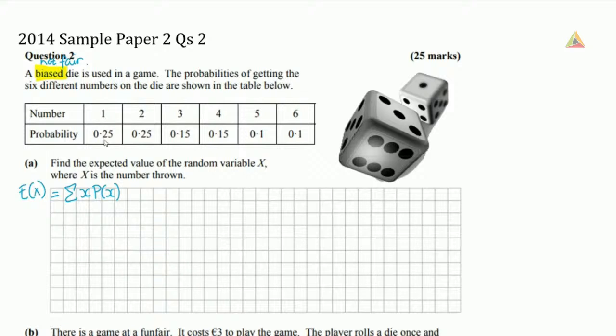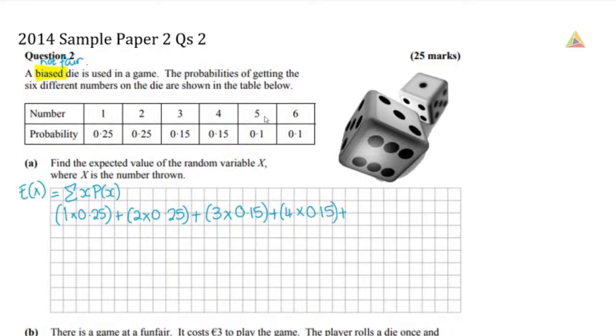So this time my value is 1 and the probability of getting that 1 is 0.25, plus my value is 2 and the probability of getting a 2 is 0.25. My value is 3, so my x is 3 and my probability of getting that 3 is 0.15. My value is 4, so that's my x, and my probability of getting that x is 0.15.